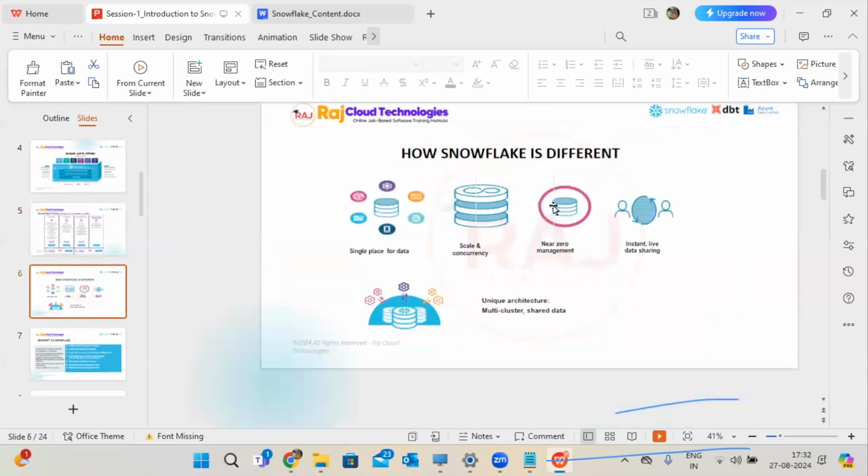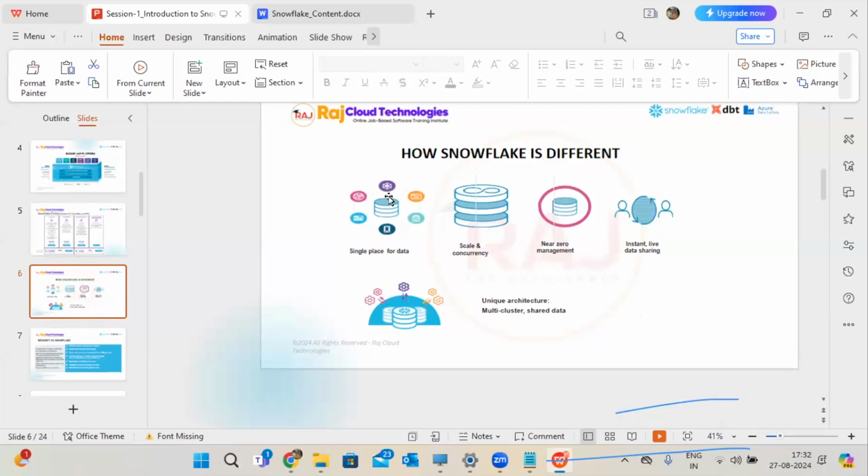And you can ask me, what is the difference? Already we have Redshift from AWS, and we have BigQuery from GCP. Then why do we need to come to Snowflake? What is the difference? I'm going to explain the difference also.